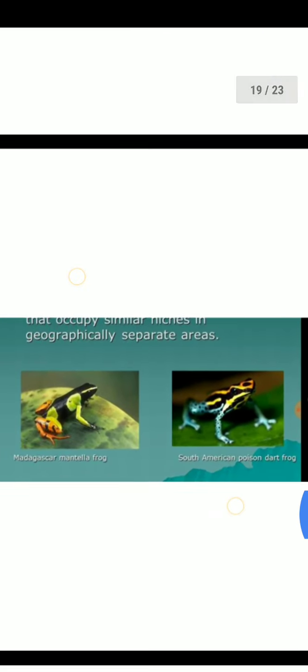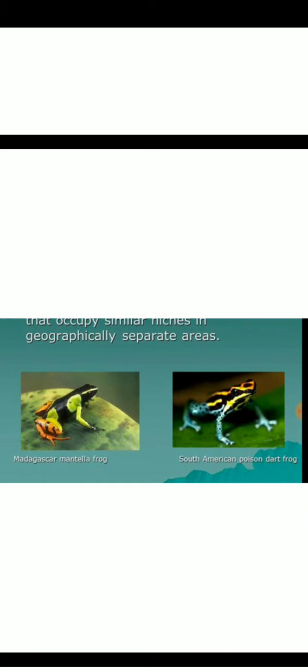For example, there are two types of frog. One is the Madagascar frog and the other is the South American poison dart frog. They have the same feeding habit. They both are non-vegetarian. They both are carnivores. They occupy the same trophic level in the ecosystem, but they are two different species and they are found in different geographical areas.